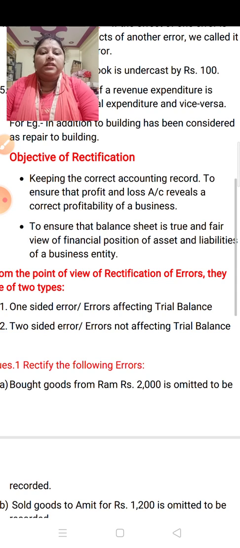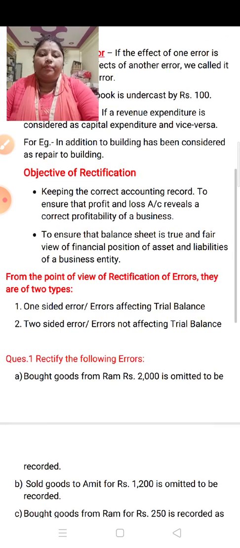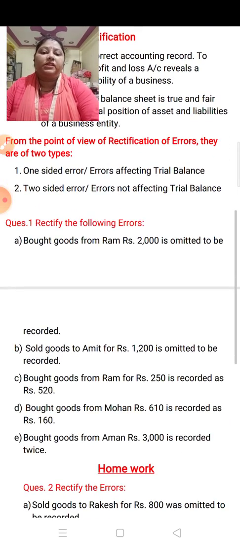Okay, and the second is to ensure that the balance sheet gives a true and fair view of the financial position, of the assets and liabilities of a business entity. Now, from the point of view of rectification of error, there are two types. The first one is one-sided error and the second one is two-sided error. One-sided error means errors which affect the trial balance, and two-sided error means errors which do not affect the trial balance. Okay, so first we will do the questions from two-sided error, which do not affect the trial balance.